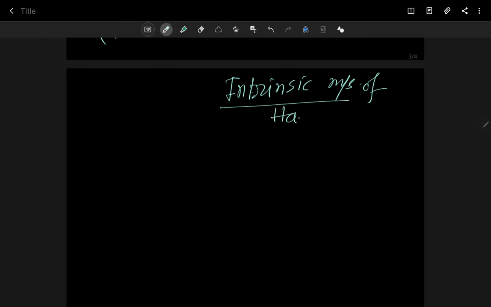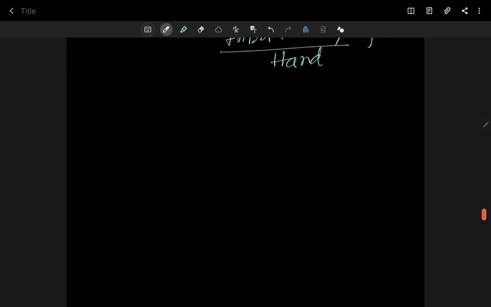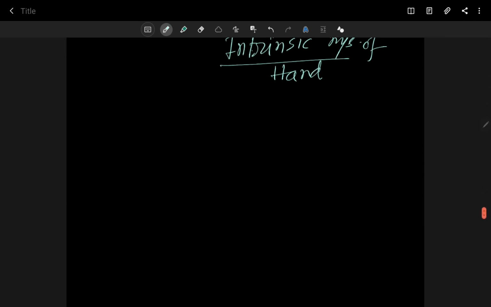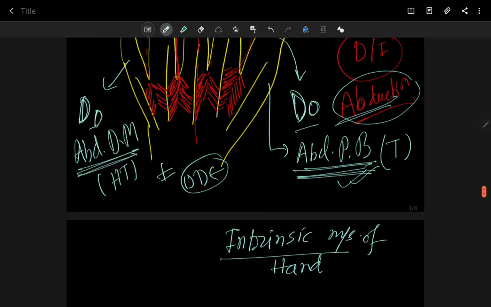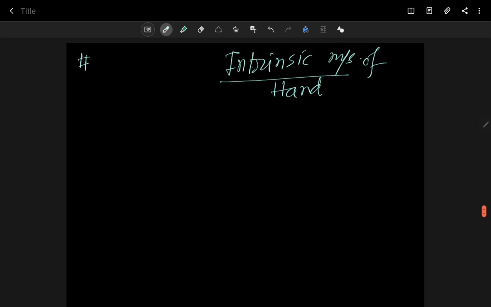Intrinsic muscles of the hand: what are they? They originate and insert in your hand.